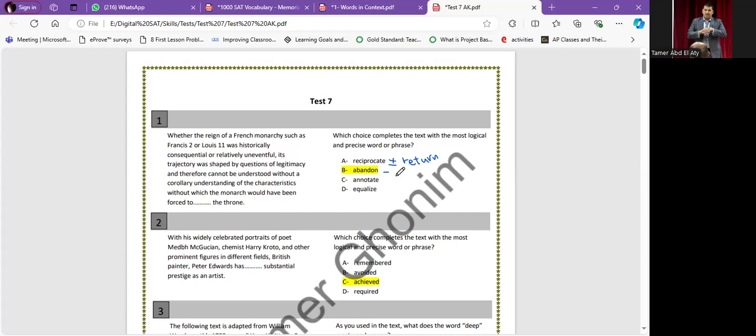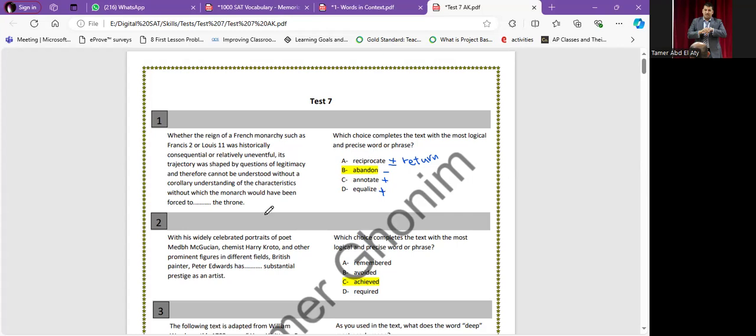So it's positive. Equalize comes from the word equal. So equalize: to make it equal, so it's also positive. But as I told you, whenever we find neutral, go to the context clue.